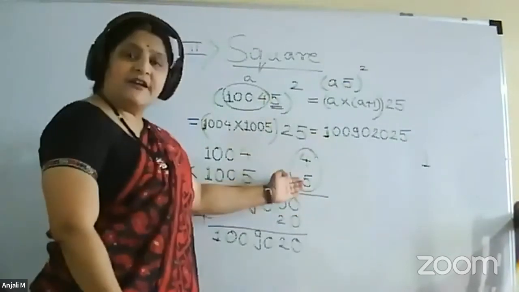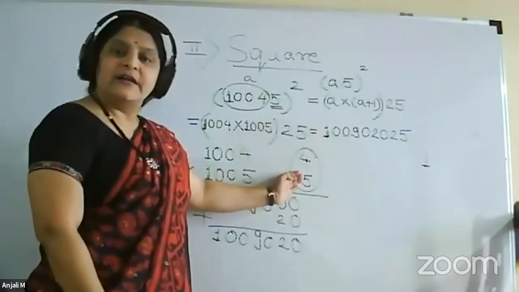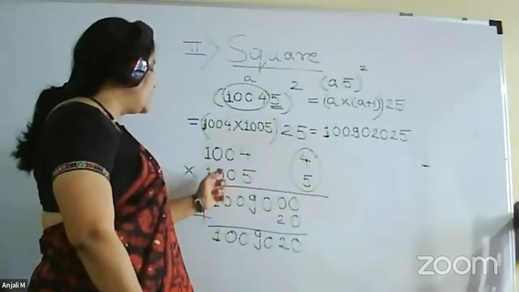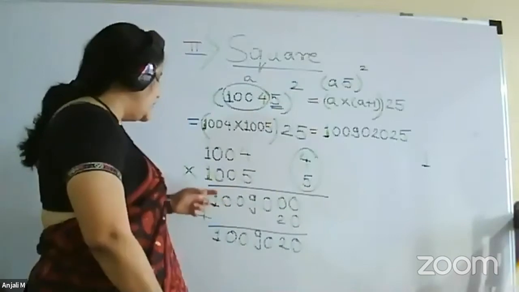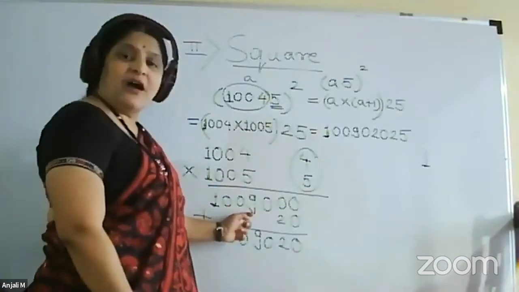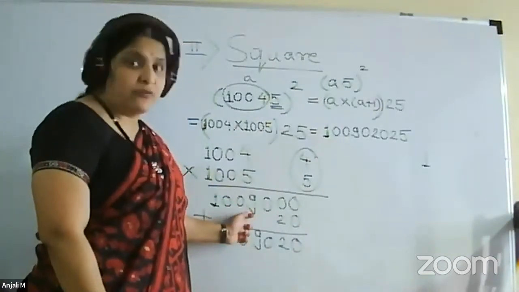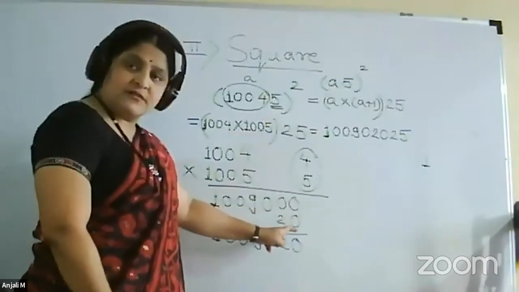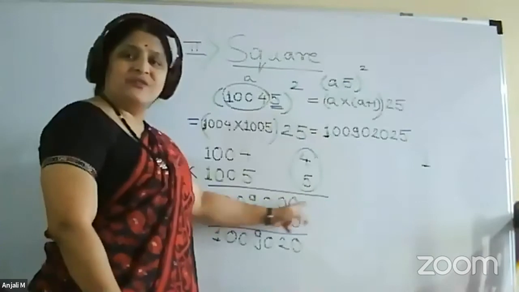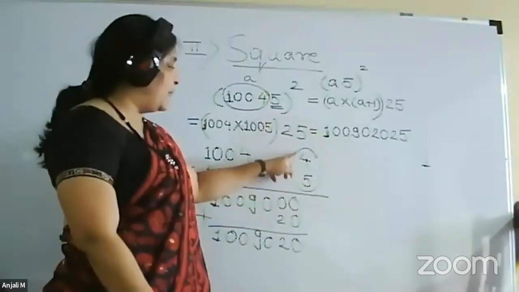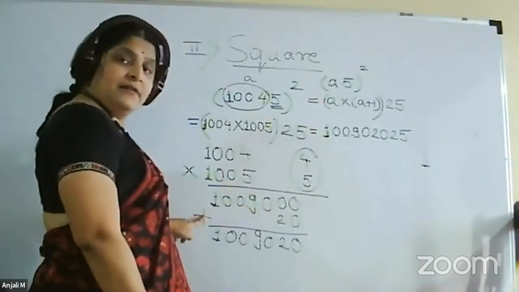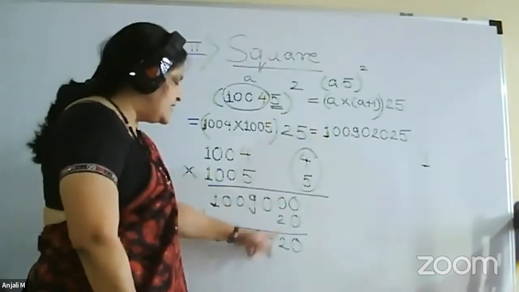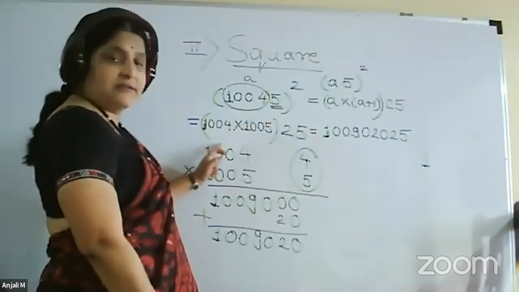So now do the Karna Yoga, means you have to add the diagonal. So 1004 plus 5 or 1005 plus 4, it will give you 1009. Now, how many zeros are there in the base? We have considered the base as 1000. So 3 zeros. So attach 3 zeros plus Urdhva Gunitam, so 20. And since this product is positive, we will add it. So this will be the number that we are getting, 1009020. So this is the product.